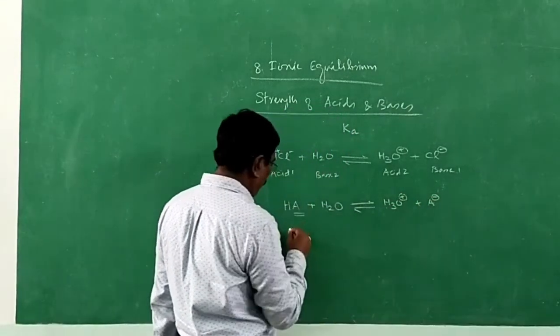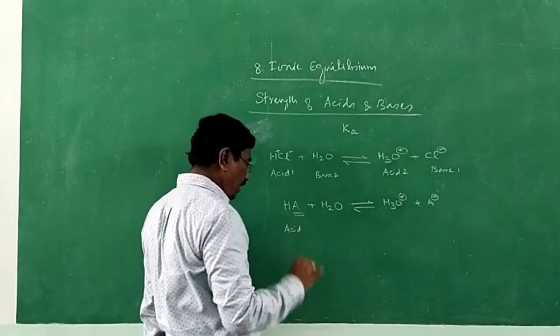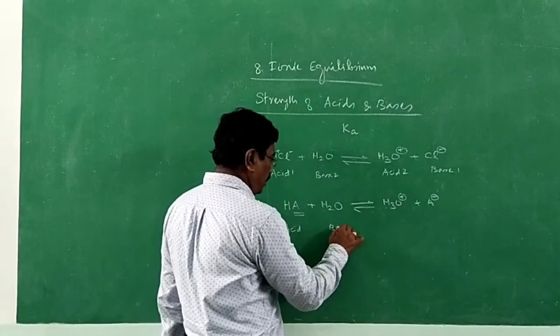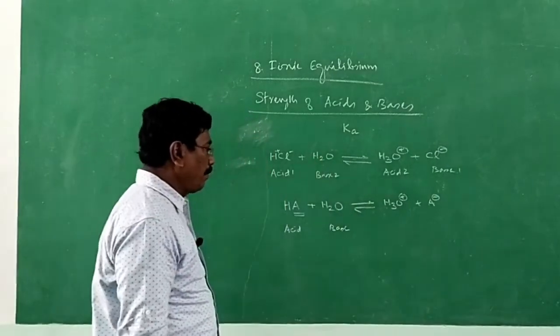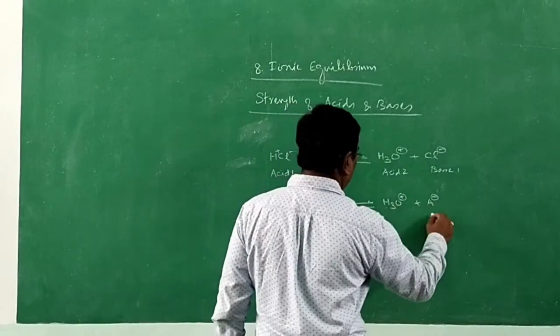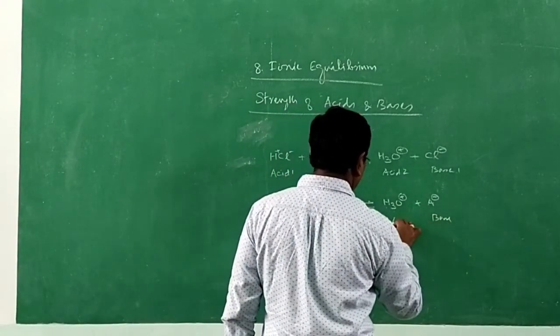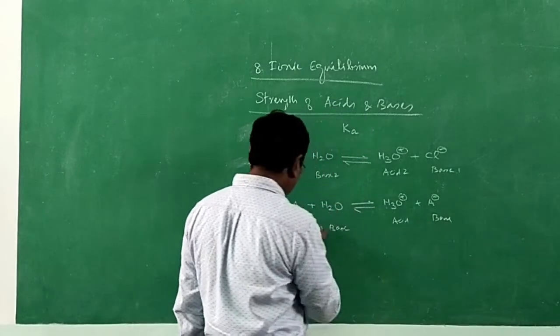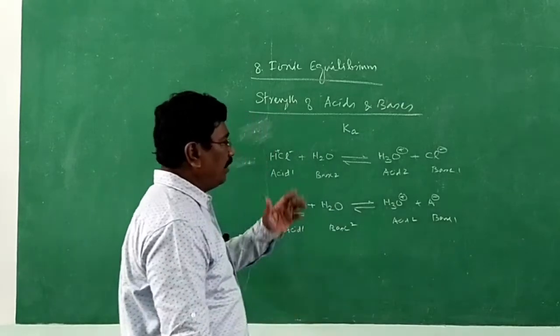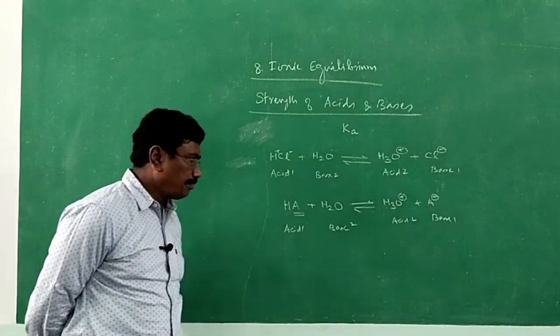As usual, the acid furnishes hydrogen ion, water is a base since it accepts a proton, and in the reverse reaction, A minus accepts a proton, therefore it is a base. We can say acid 1, base 1, acid 2, base 2. This is what we have seen in the Lowry-Bronsted concept.